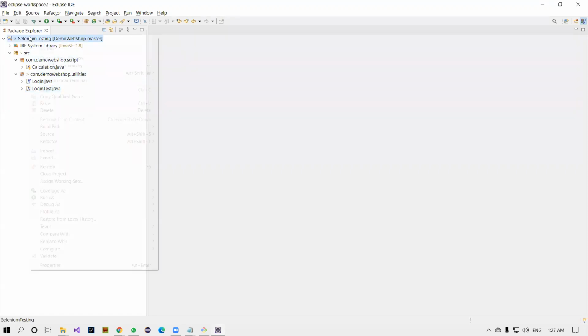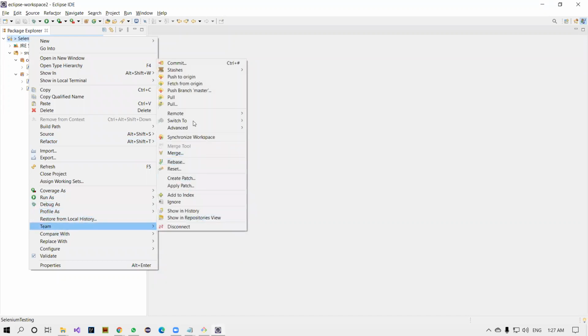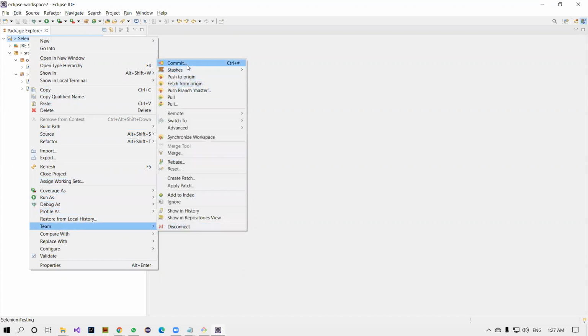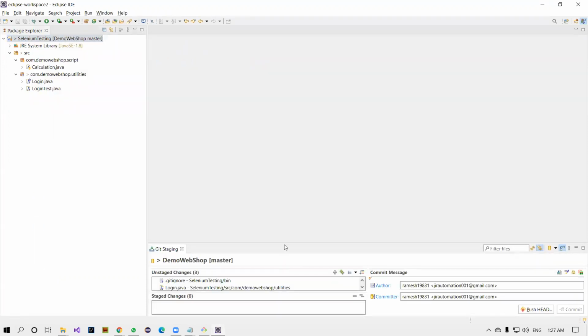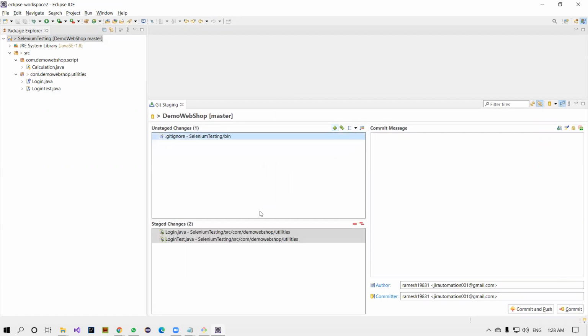Right click on the project here. Go to Team. You see these options. Just click on the Commit button. You see, drag up. These are yet to commit. Forget about the git ignore. You can select whatever you added here, the newly added files, and click on Add Selected. And here you can write the commit message,